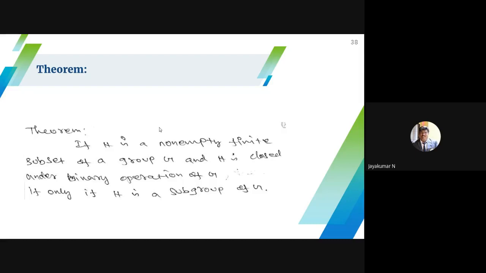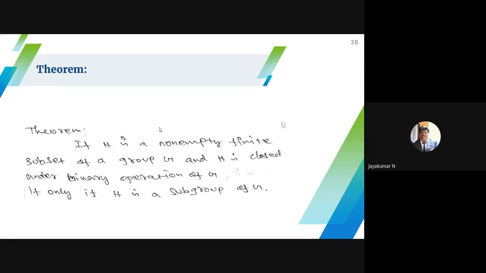Suppose H is also a finite or infinite set. There is a restriction on H only. In the earlier case, there is no restriction on H. H may be finite or infinite. But here, the subset becomes finite. For proving the subset becomes a subgroup, closure is enough. No need to check the other condition.